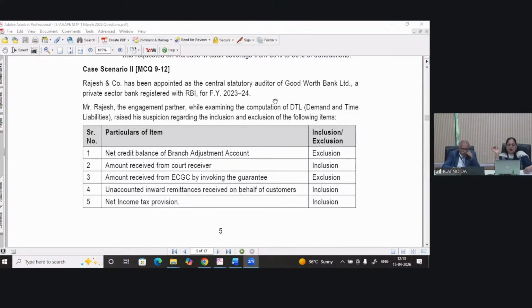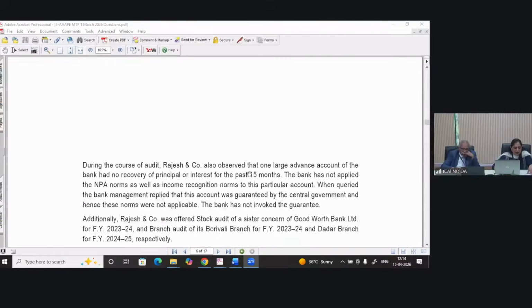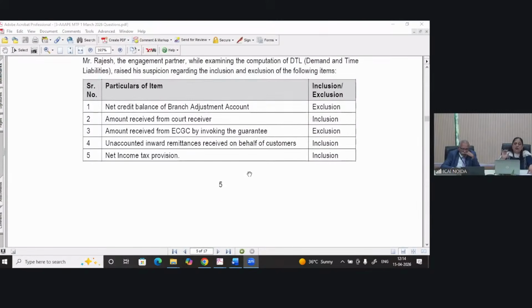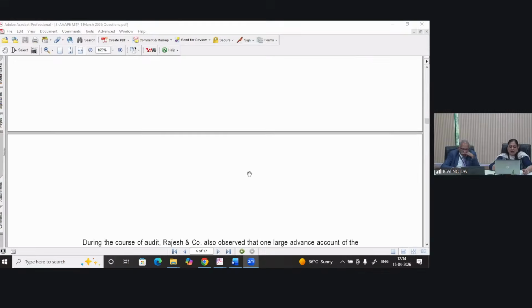Amount received from court receiver, included. Then amount received from ECGC by invoking the guarantee, they have again excluded. Thereafter, unaccounted inward remittance received on behalf of customer, they have included. Net income tax provision, they have included. So now you should be having knowledge that which of the items should be excluded or which of the items should be included, right? Then only you will be able to opt for the correct answer.